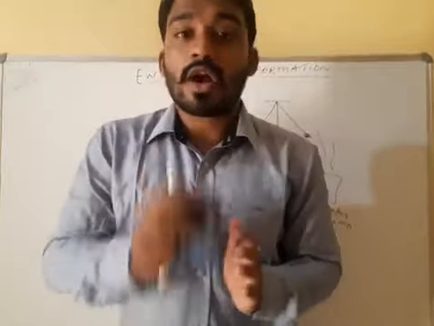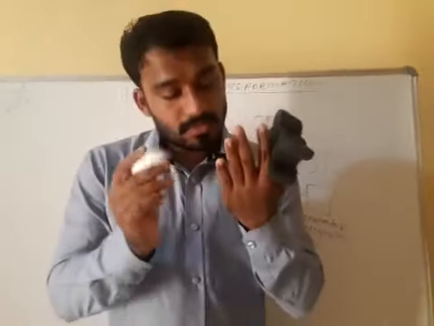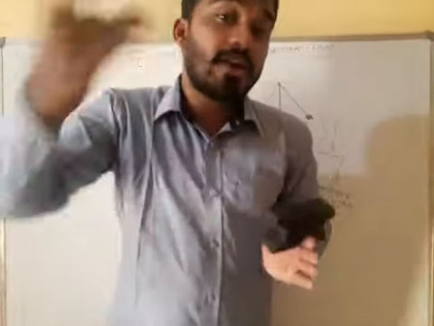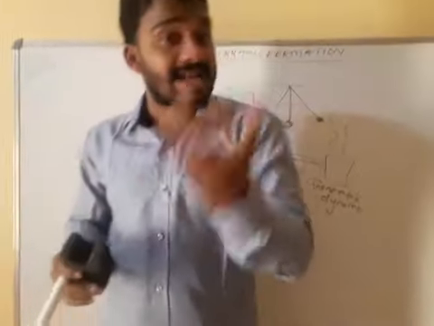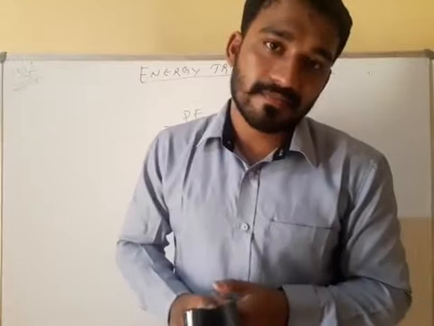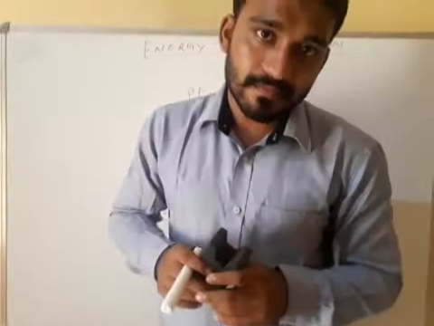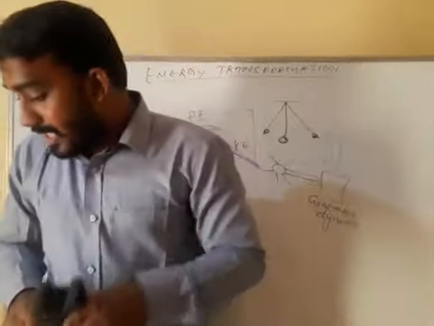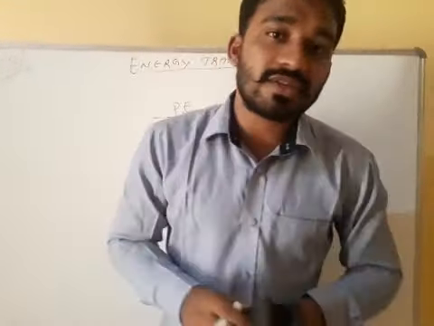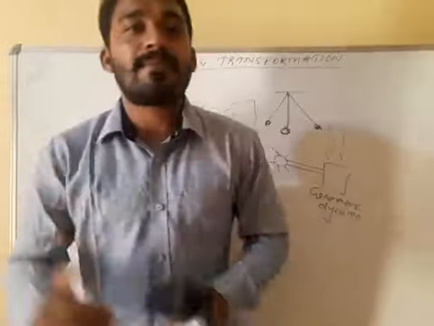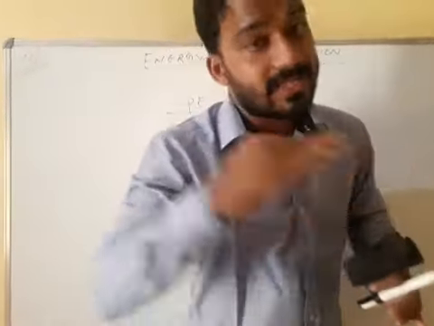So due to work, energy is generated, that energy is heat energy, because you are doing work. Understood or not? In an electric iron or train, you know that electrical energy changes into mechanical energy. By the help of electricity only it is running on the track.